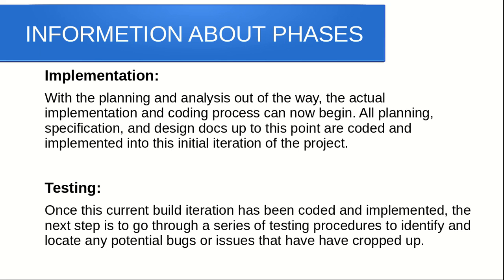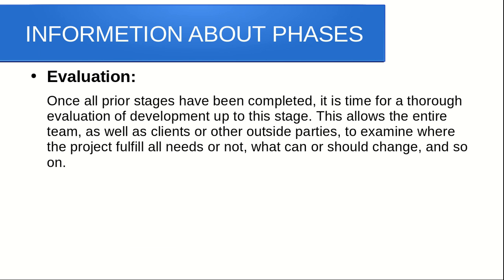Now the implementation phase. In the implementation phase, requirements are written in a coding language and transferred into the computer. Then testing. After completing the coding phase, software testing starts using different test methods. There are many methods to test software, but the common ones are white box testing and grey box testing. Now the last phase is the evaluation phase. In the evaluation phase, the entire team as well as clients or other outside parties can examine whether the project fulfills all needs or not.